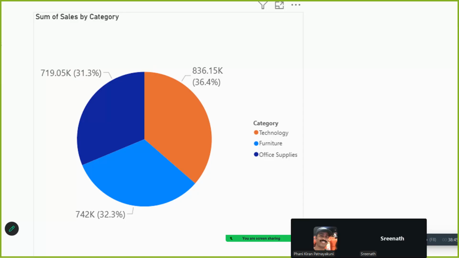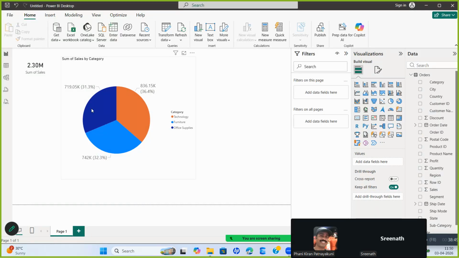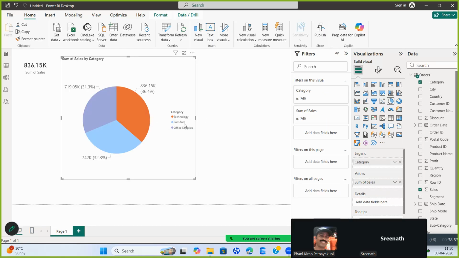Third highest is office supplies, right? Now, Power BI has a very interesting concept. If you click furniture, only furniture is showing. If you click technology, only technology is showing. If you click office supplies, only that shows, and if you click again, all three will come.